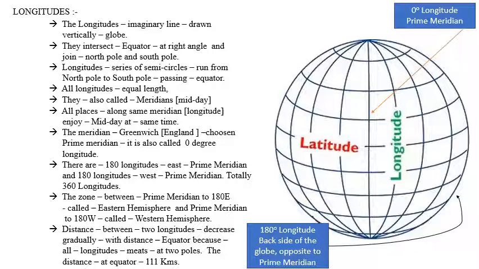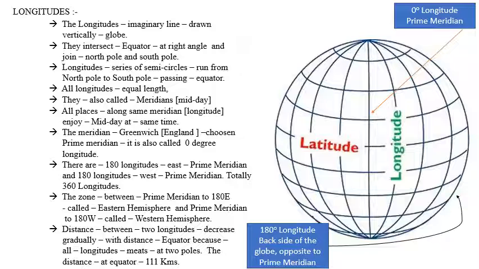Now we'll look into another important part of the lesson, that is longitudes. The longitudes are imaginary lines drawn vertically on the earth globe.